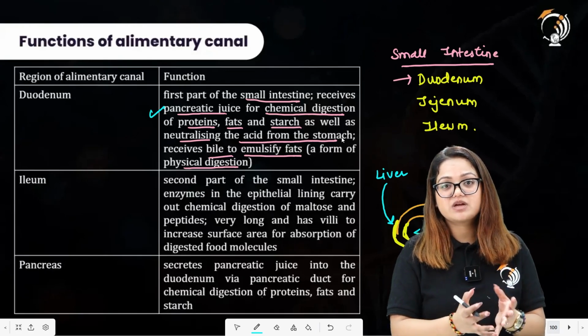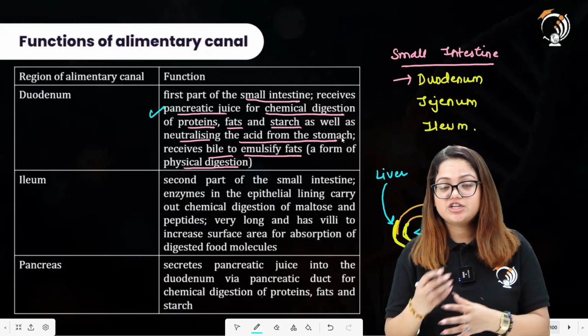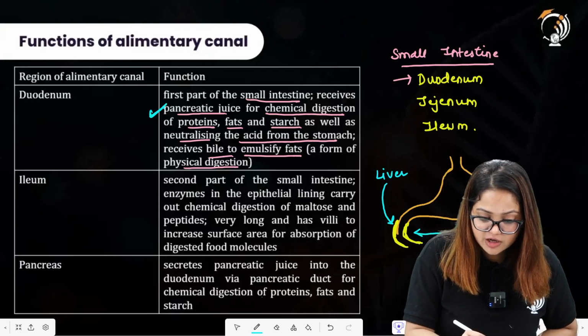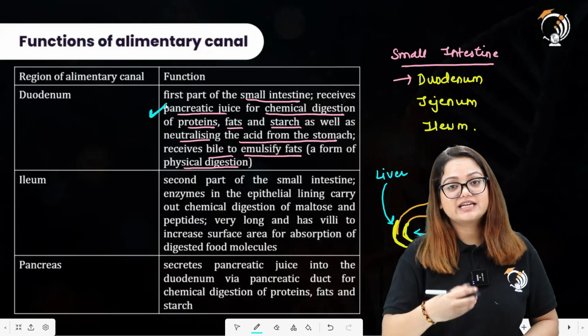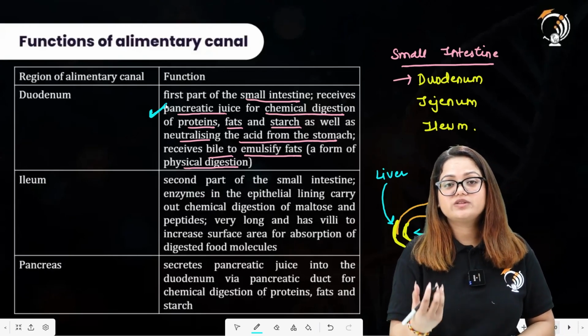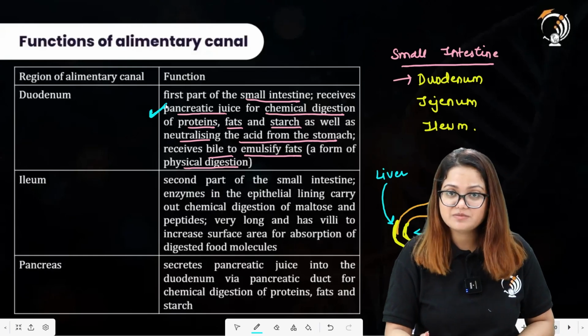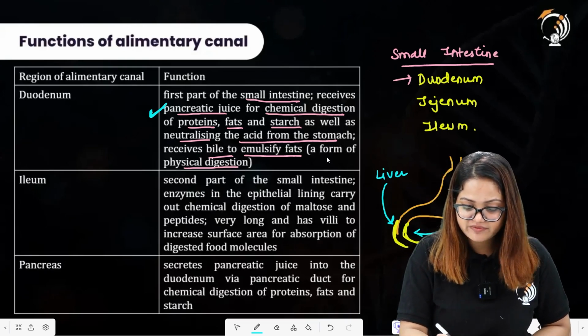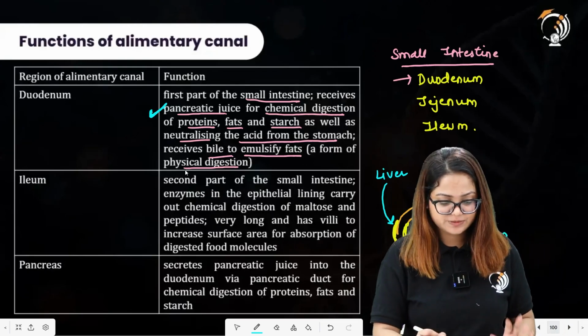Now the food has become acidic in nature. There is a need to neutralize this acid because certain enzymes require an alkaline medium to be active. Acidic medium will not allow the activity of the enzymes efficiently. It receives bile to emulsify fats, a form of physical digestion.